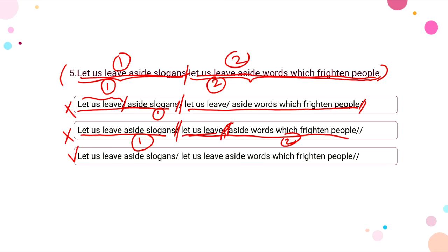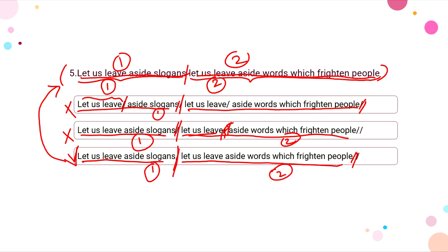So we are only left with the third option, which says, let us leave aside slogans. So that is our first sentence, and then we take a pause, and then we go with the second sentence in one go, let us leave aside words which frighten people. So that's our second sentence, and then we end the sentence, right? So we just have one pause here, which is same as I explained above. So the third option here would be the right option. Let us move on.